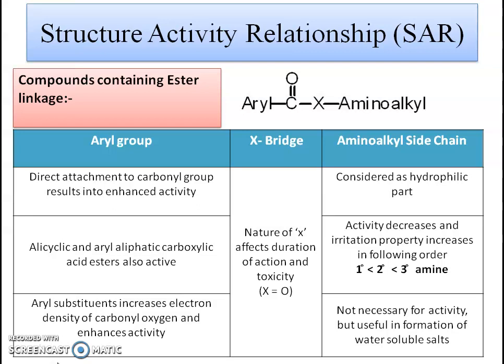This results into conjugation, and there is an enhancement of activity. If alicyclic and aryl aliphatic carboxylic acid esters are present, then also there are local anesthetic agents which are active. And if the aryl substituents increase electron density of carbonyl oxygen, this will lead to the enhancement of activity.